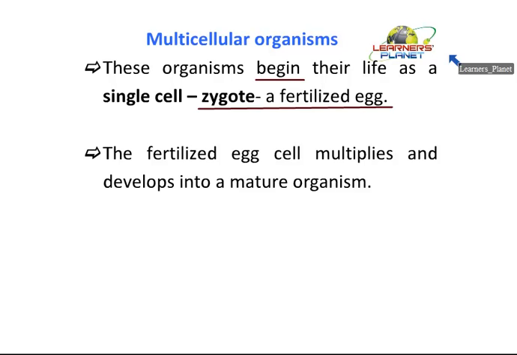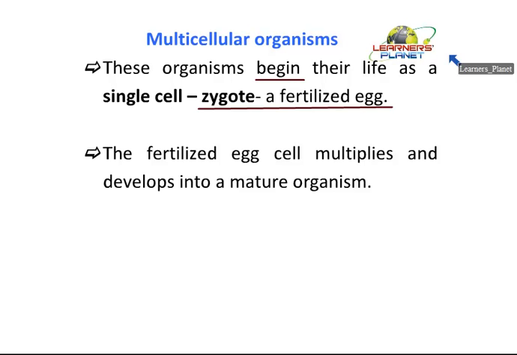How is the zygote formed? It is formed because of the fusion of a male and a female gamete, that is, a sperm and the ovum. So these cells unite, they fuse with each other either inside the female body or outside the female body. Male will provide the sperm, female will provide the egg, and these two will fuse with each other. This fusion gives the fertilized egg.